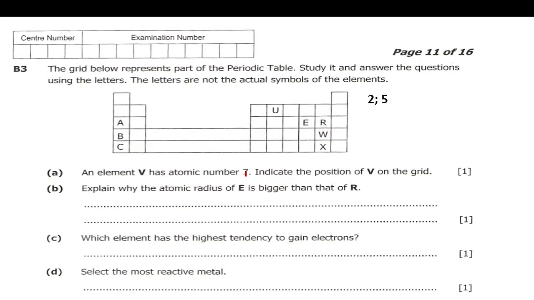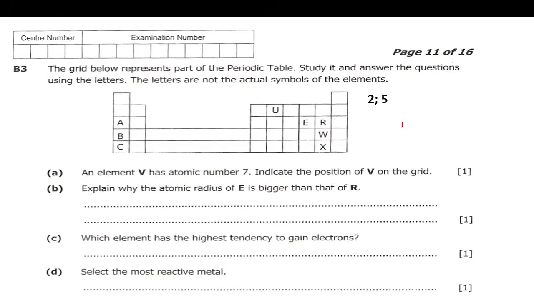Then after we remove 2 from 7, what will remain is 5. Since it has 2 shells, it will be in period 2. And since the last shell has 5 electrons, it will be in group 5.